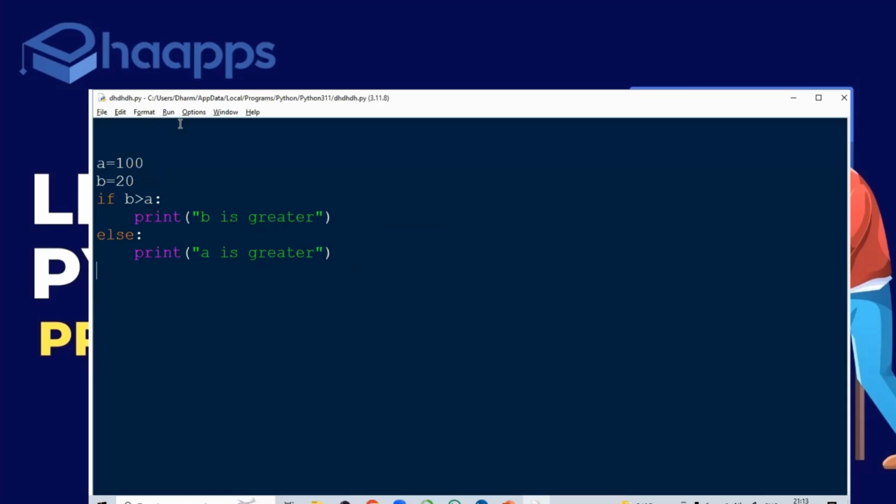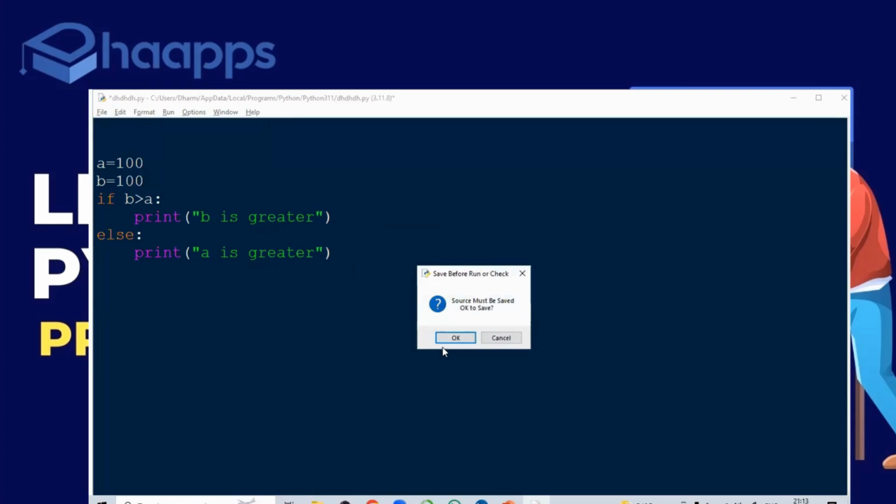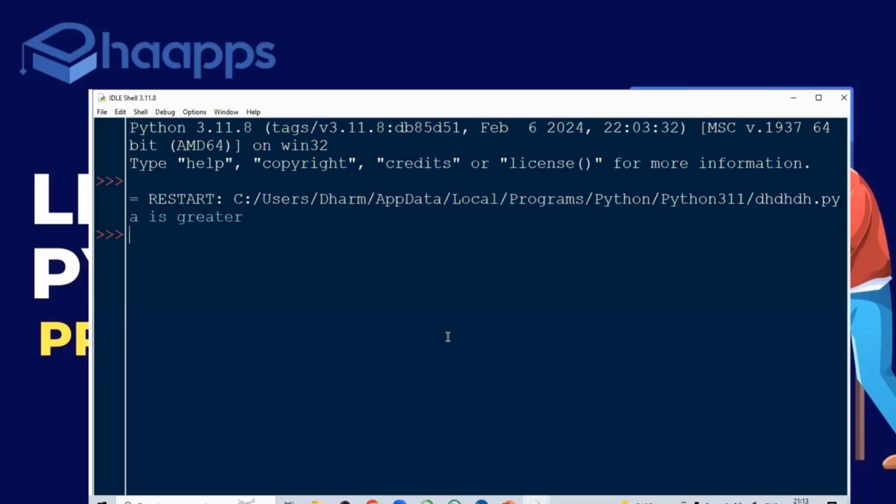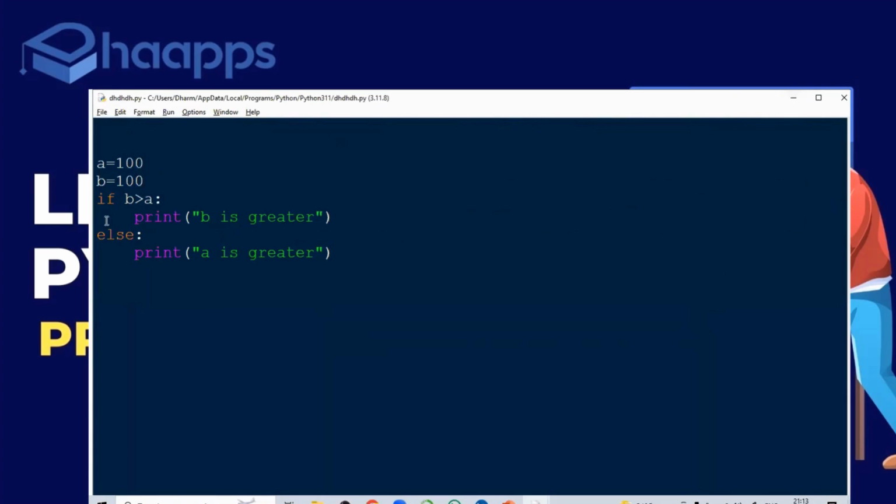For example, if I have B also 100. Now if only two conditions are there, check it very clearly: if B greater than A, you print B is greater. Else, for any other case, you have to say A is greater, which is not correct. So sometimes you have to write more than one condition, more than two conditions.